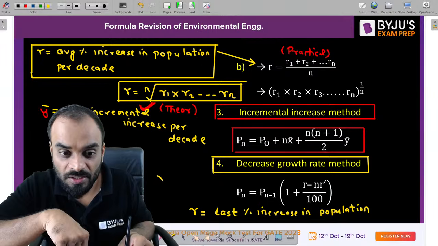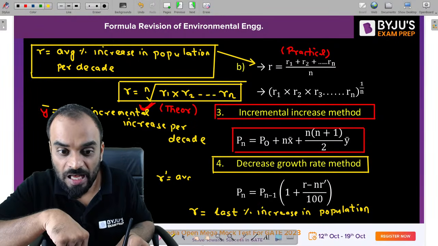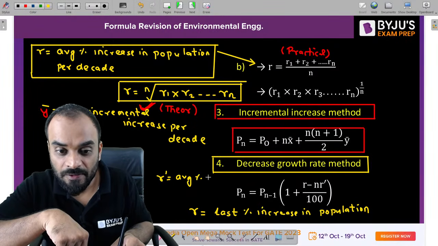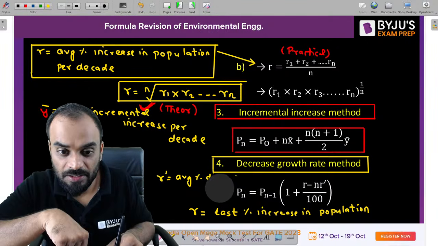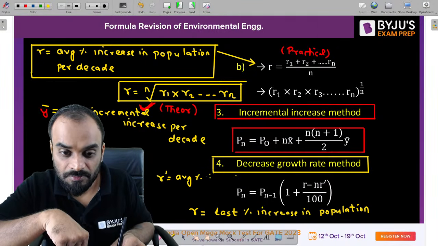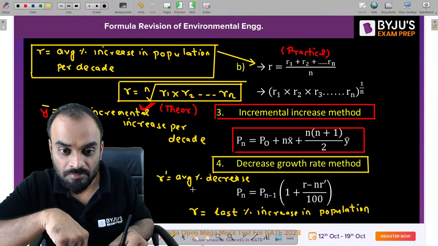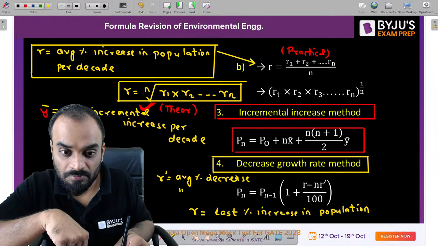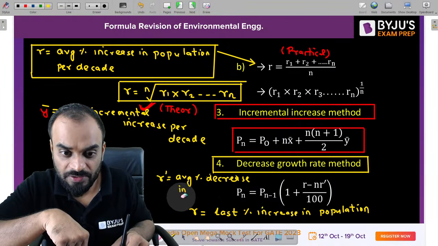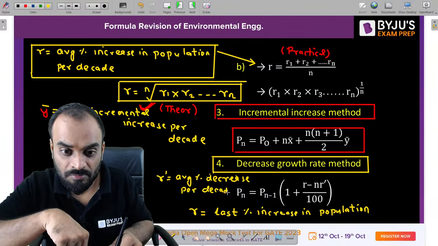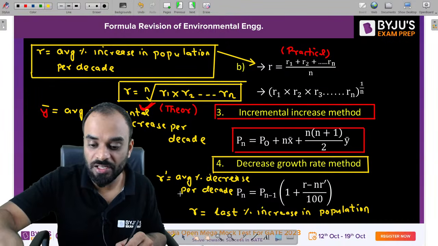What is r dash, sir? R dash is the average percentage decrease in percentage increase per decade. Clear? That is your r dash value.